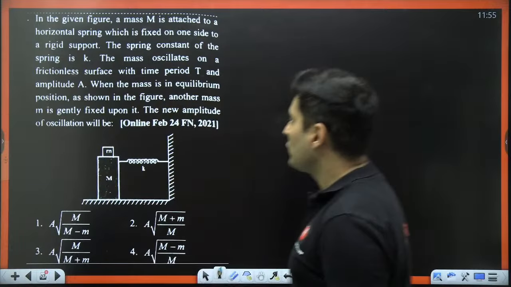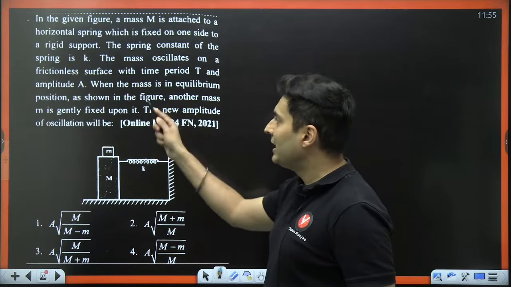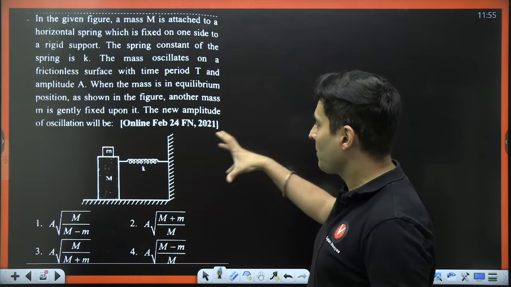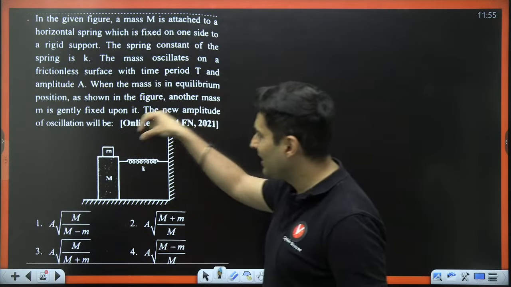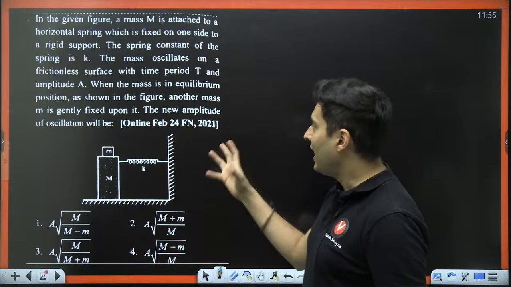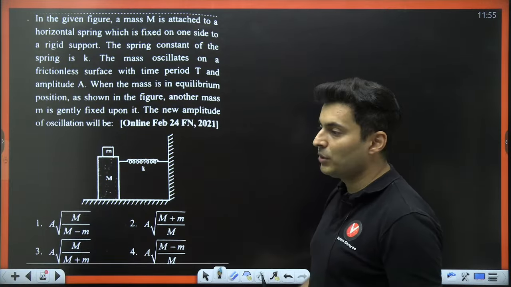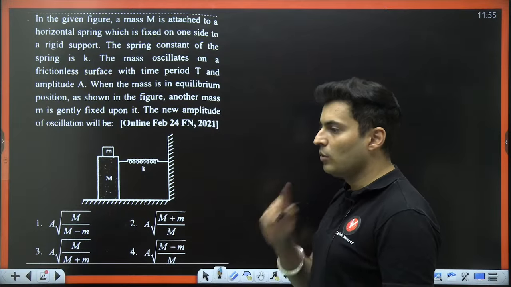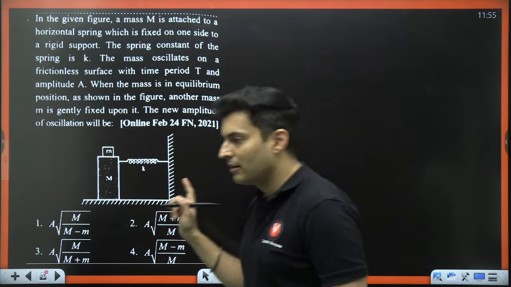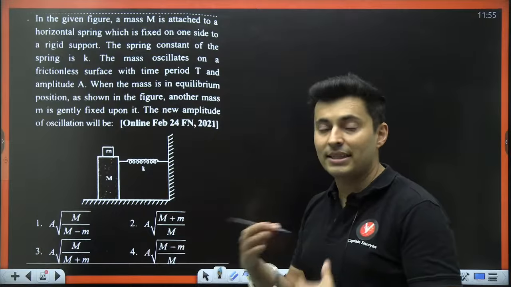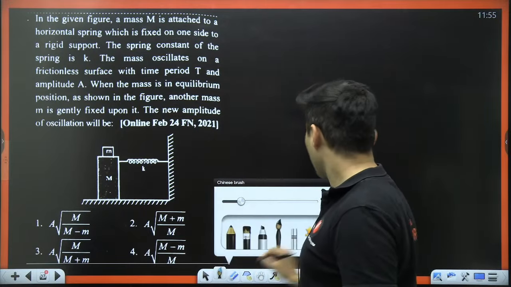Okay. So guys, a mass, when it is in the equilibrium position, you have put another mass gently on it, and you have to find the new time period and the new amplitude of the oscillation. I'll tell you what is the thing which will change in this problem.